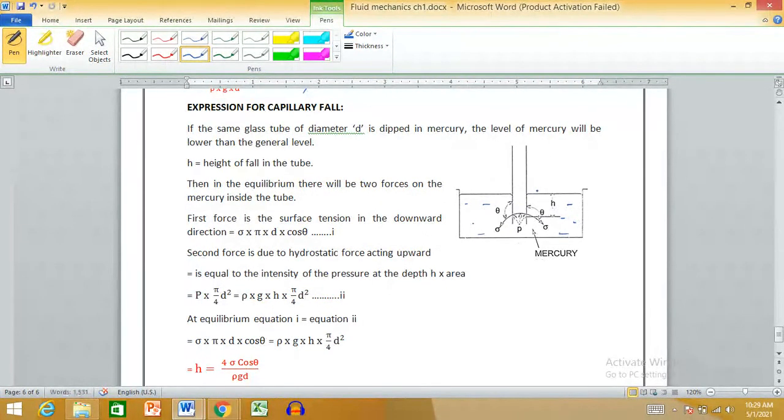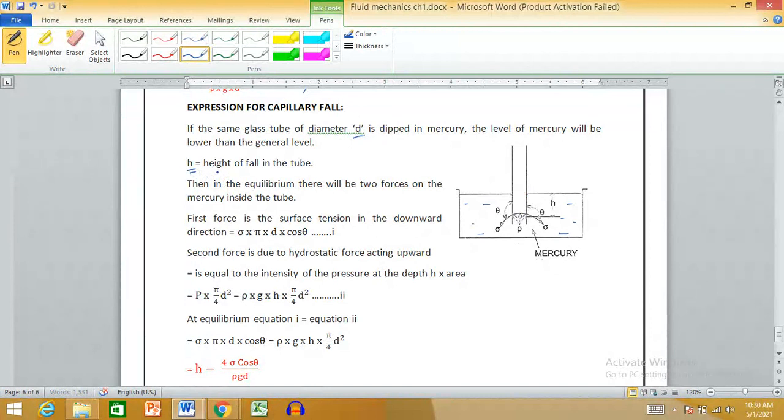You dip a glass tube of the same diameter, small d, inside the mercury. So what happens? You will definitely see a depression, or a fall of level, in the mercury. That is called capillary fall. Take this height as h.